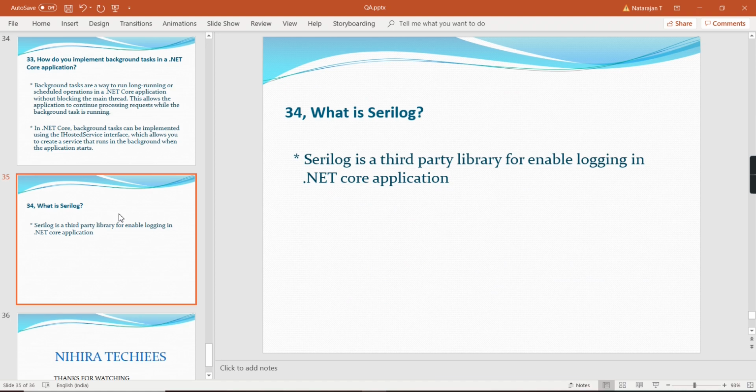And the next question is, what is Serilog and how to use in .NET Core application? Serilog is a third-party library for enabling the logging in our application. So if you want to know more details about Serilog and how to use in our application, I have created the separate video. You can see the video in the description link.